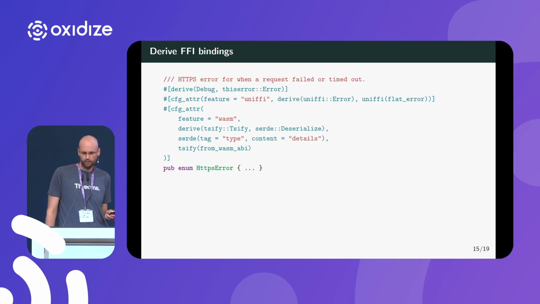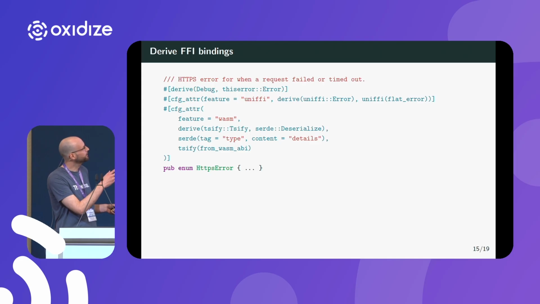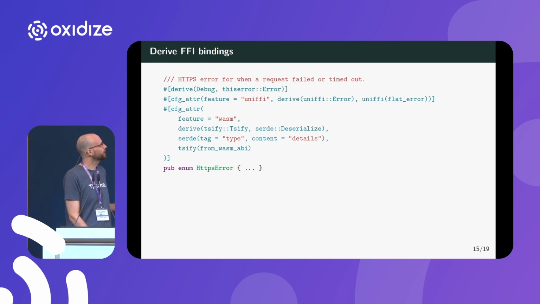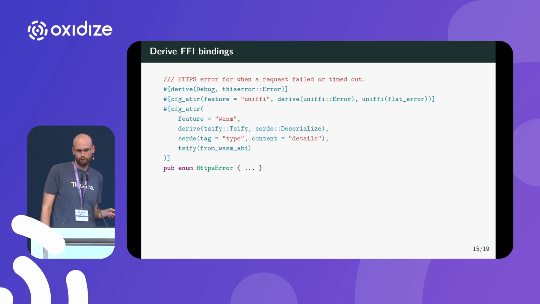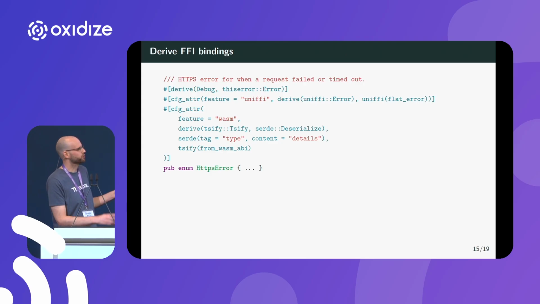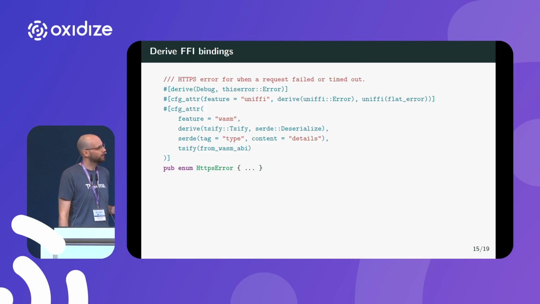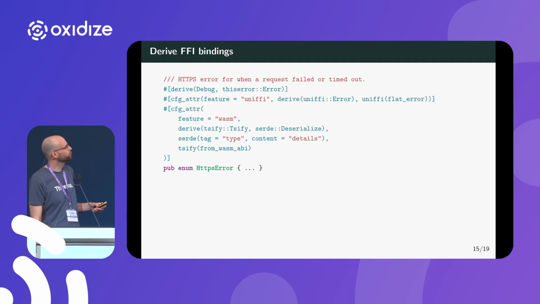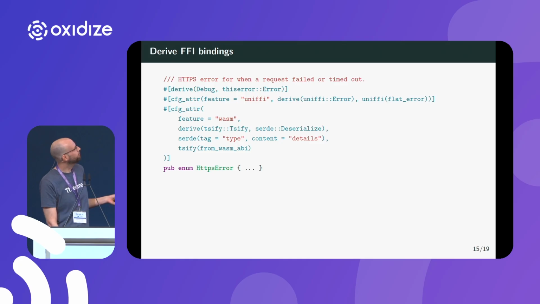So how does it look like in practice? Here we have an example that is exposing an error, which is just the usual way we would do it in Rust using an enum. And we see 3 derive statements here. The very first one is just using derive with thiserror, which is a common way to do it in Rust. And then we have the one that is only activated for the UniFFI feature, used then by Android and iOS apps, where we derive uniffi::Error.